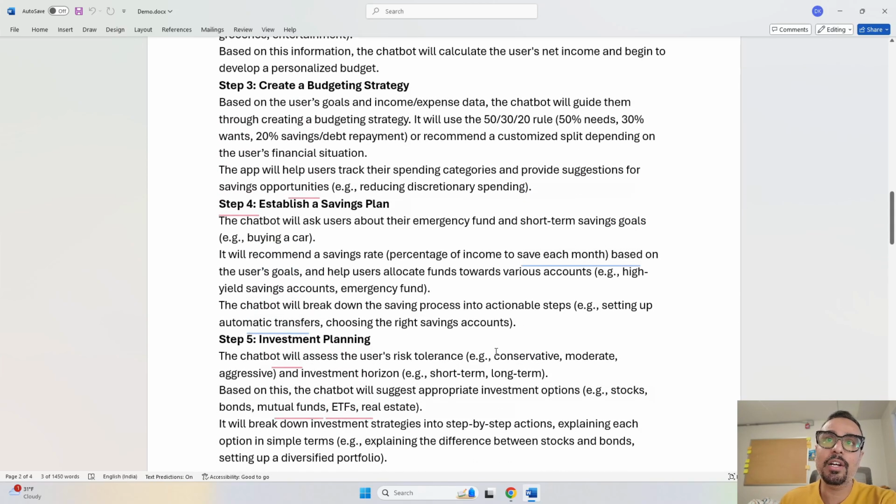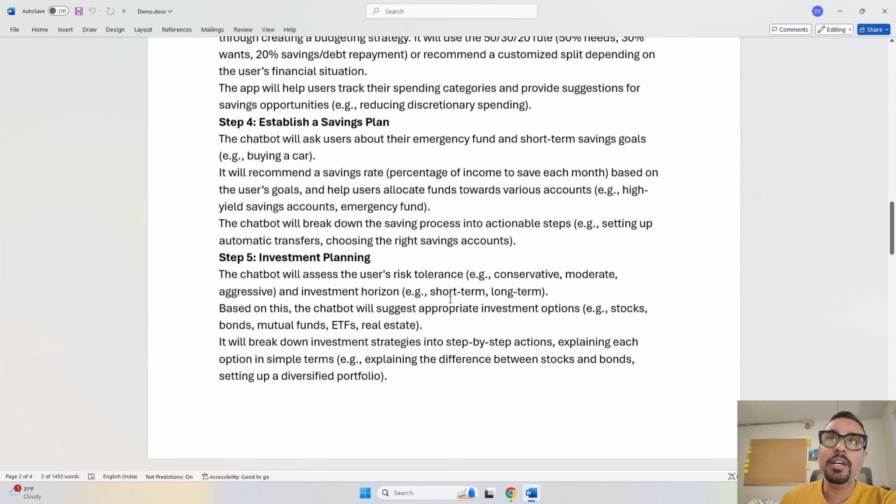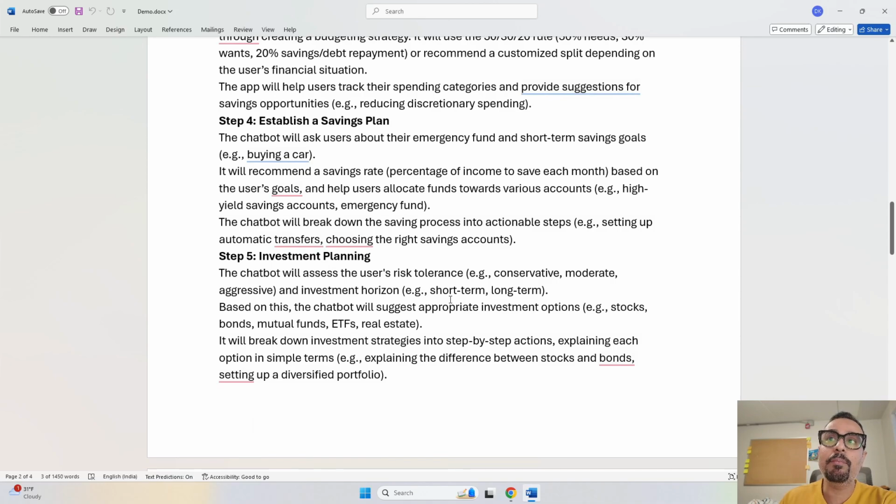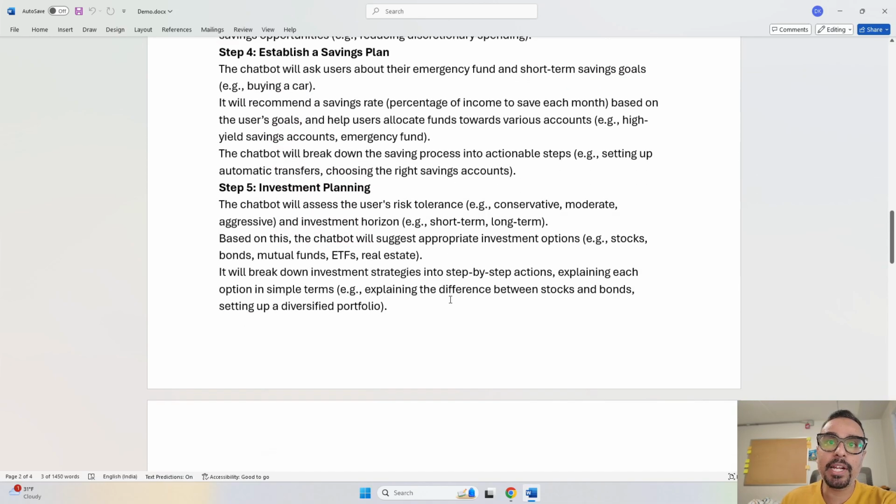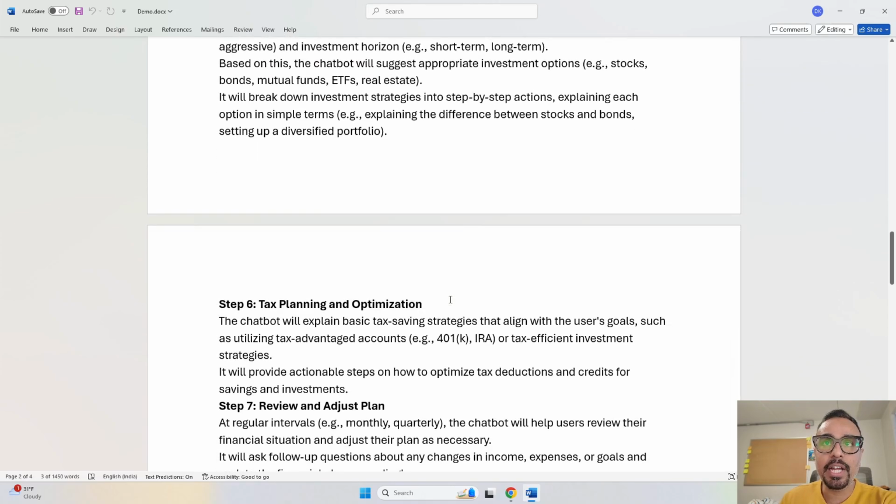And then it will go ahead and establish a saving plan for you. First, it will tell you how you can do the budgeting. Then it will tell you that once you are done with the budgeting and the saving that you have, how you can utilize that saving plan. Then it will provide you recommendations about investment planning, how you can invest the money that you have.